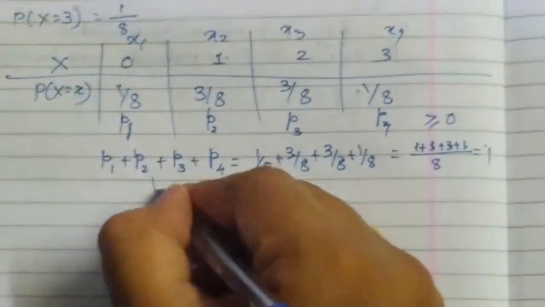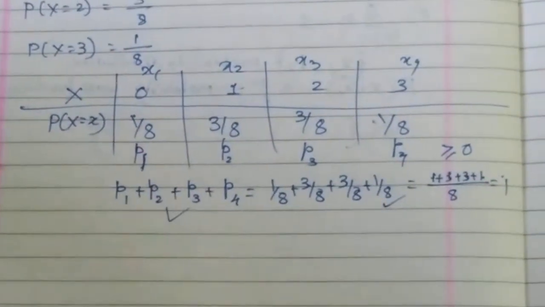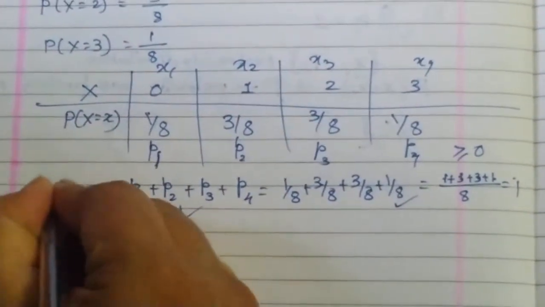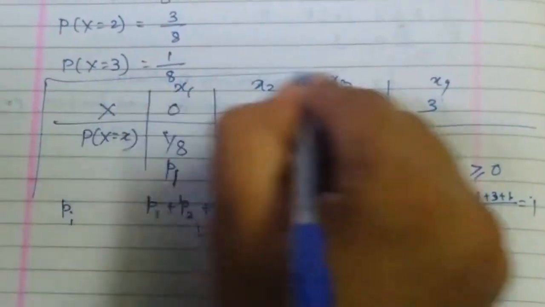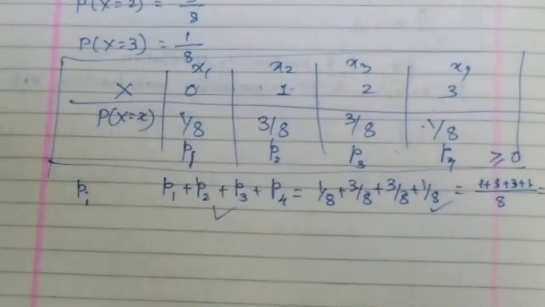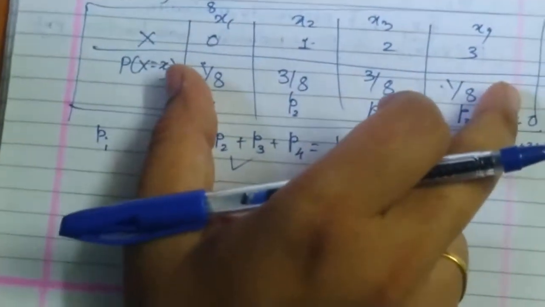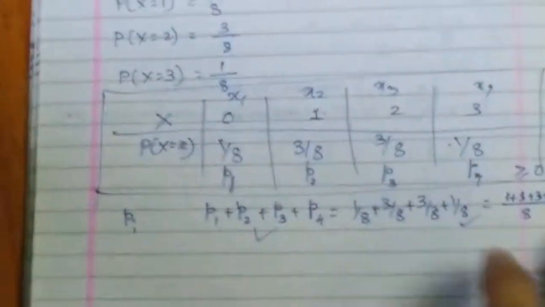So that means both the conditions of a probability distribution are satisfied by each Pi. Hence, this is called a probability distribution. And in the case of a discrete random variable, we would like to express the probability distribution in this kind of tabular format. One more example I would like to discuss.